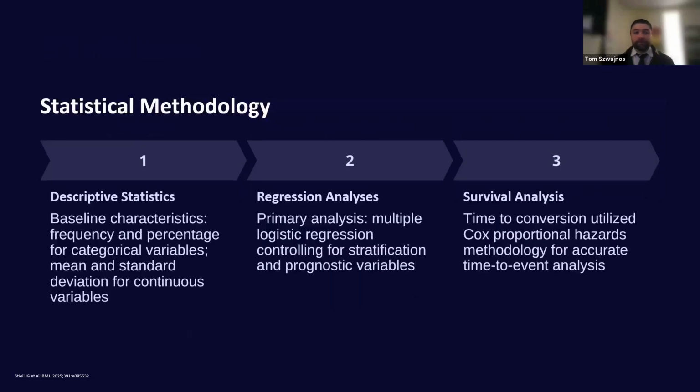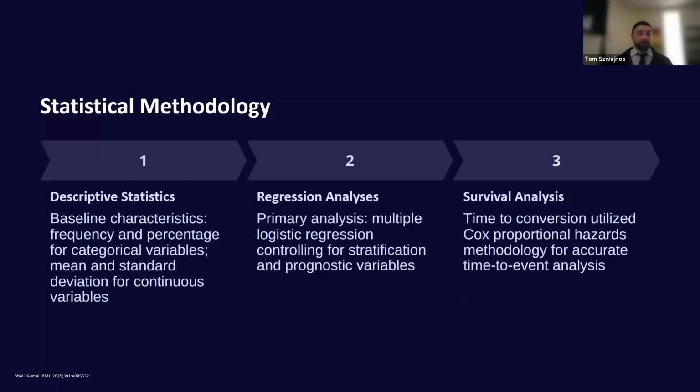So for their statistical methodology, they used descriptive statistics for their baseline characteristics. They used regression analysis, and then they used Cox proportional hazards for their survival analysis. For their sample size calculation, they used a 15% absolute difference, which they determined by polling the clinicians involved in the study, which I thought was an interesting way to come up with that particular number, because it seems they didn't necessarily grab it from the literature, but relied more on clinical gestalt.